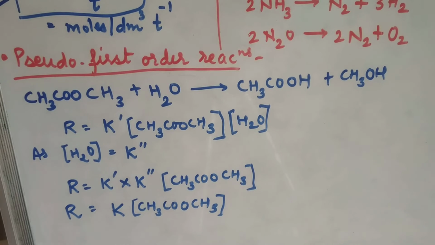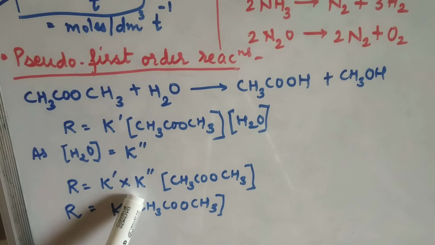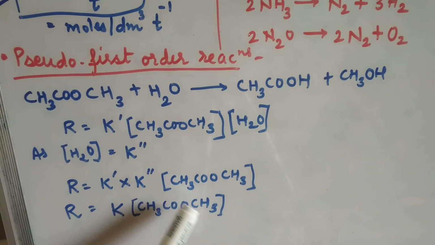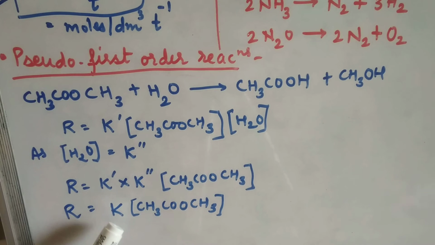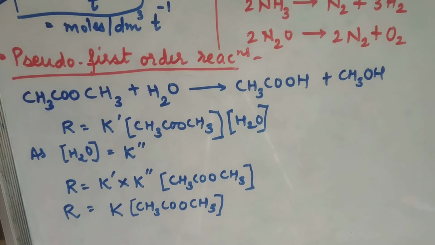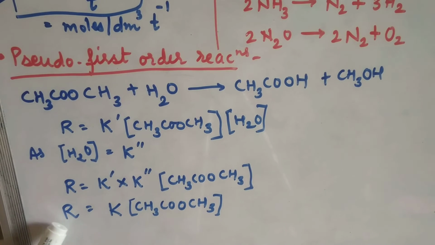After that, R is equal to K dash into K double dash. Double dash कुठला आहे? H2O चा concentration K double dash into concentration of methyl acetate. In the next step, R is equal to K dash into K double dash becomes a big K, capital K, into CH3COOCH3. That is concentration of methyl acetate. So in the rate law expression, we are getting only R is equal to K into concentration of methyl acetate.